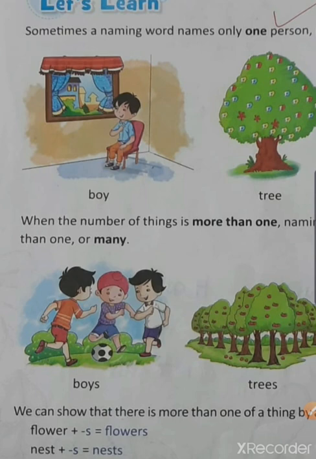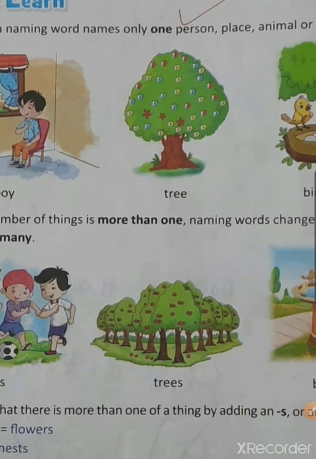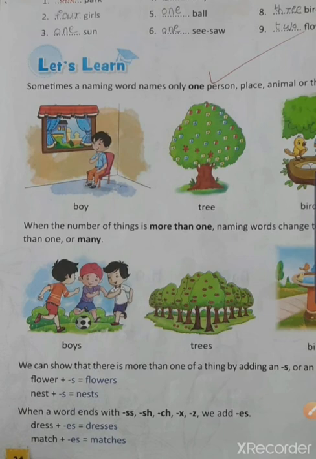When a word ends with ss, sh, ch, x, z, we add es. For example, dress plus es is equal to dresses. Match plus es is equal to matches. So these two rules, children, I have introduced to you in the beginning also. So there are two rules to make singular to plural.